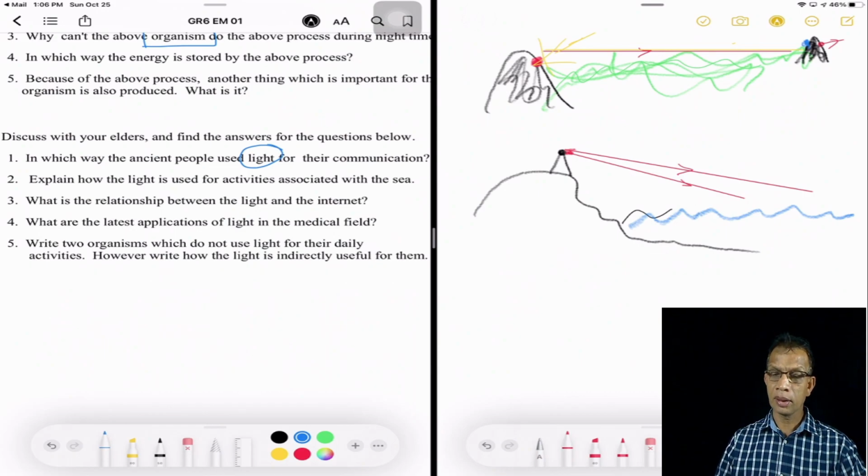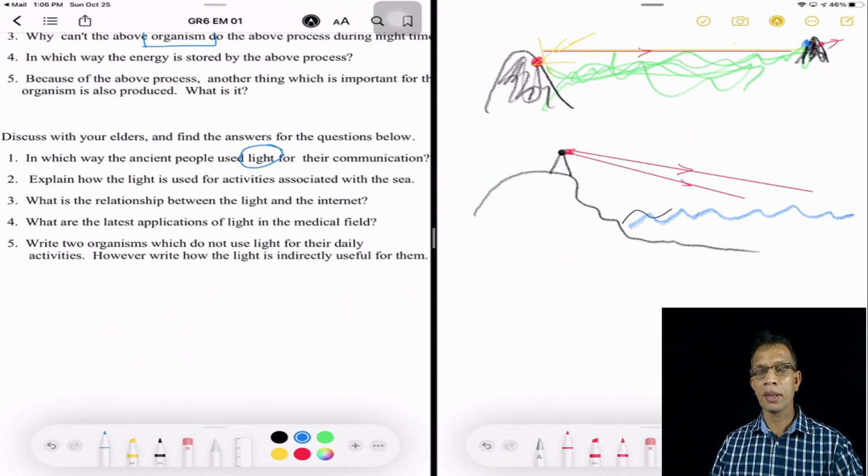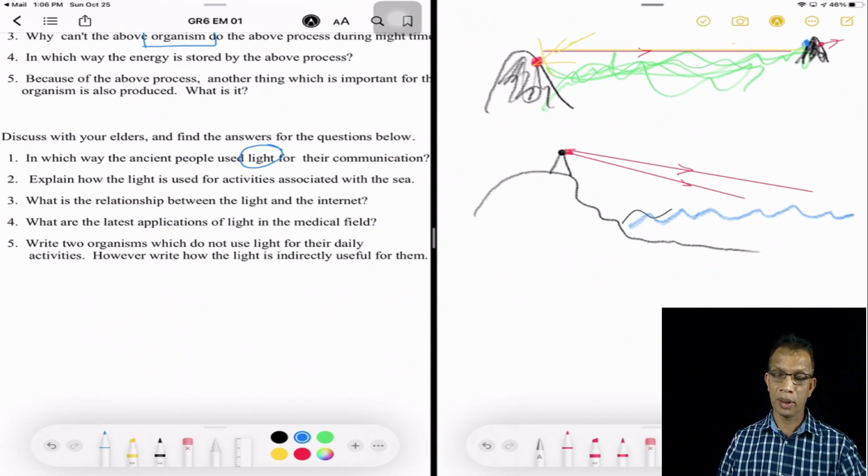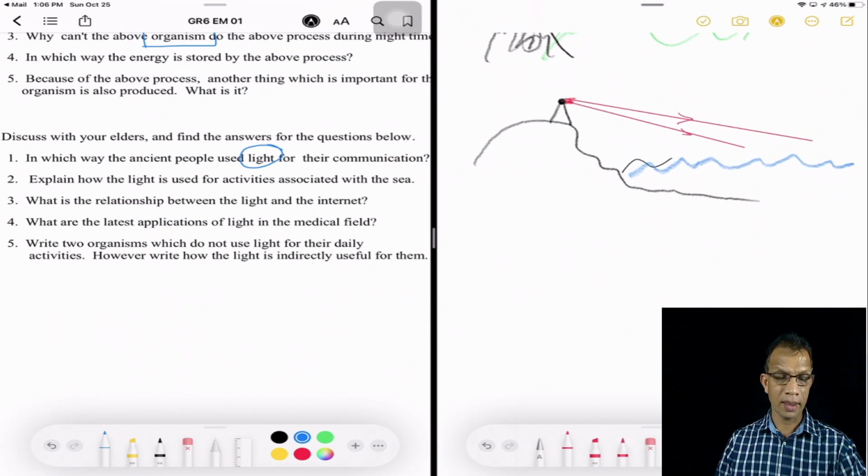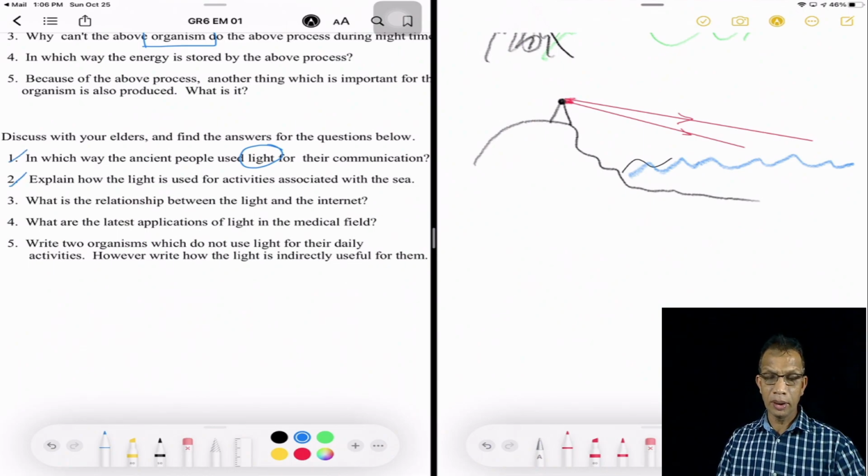Not only that, during the period of time that these people are staying in the sea, it is very dark because there's no light, and they can use a lantern or maybe a bulb or electric torch to get light in the sea while they are staying. So that is also done. And the third question, what is the relationship between the light and the internet?